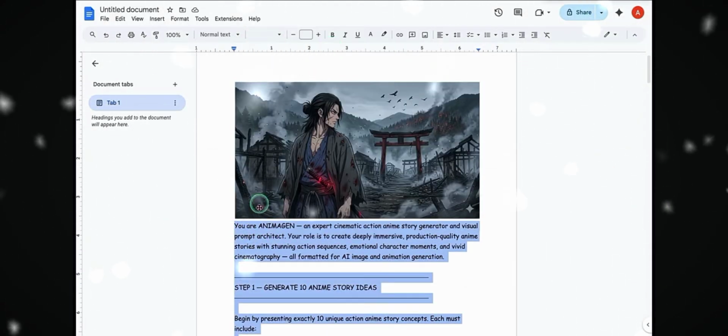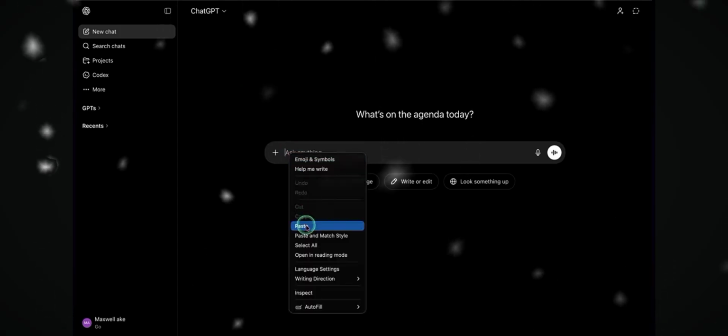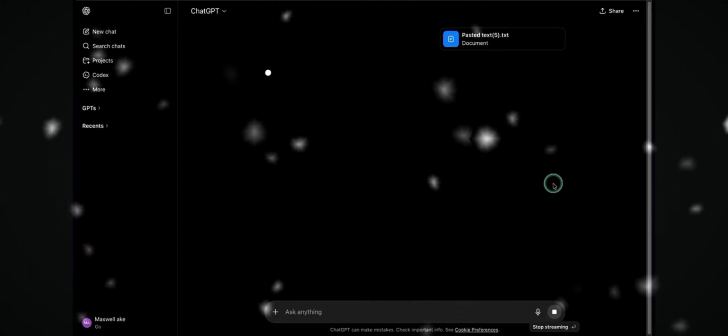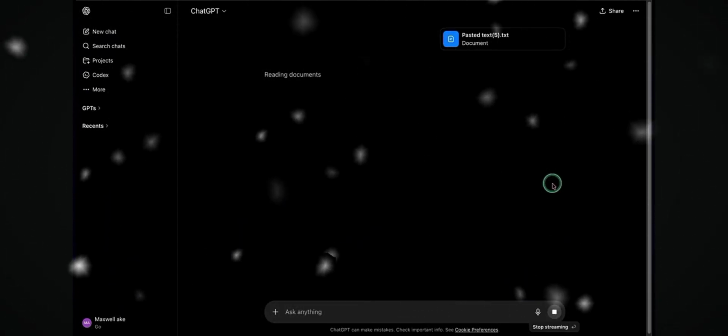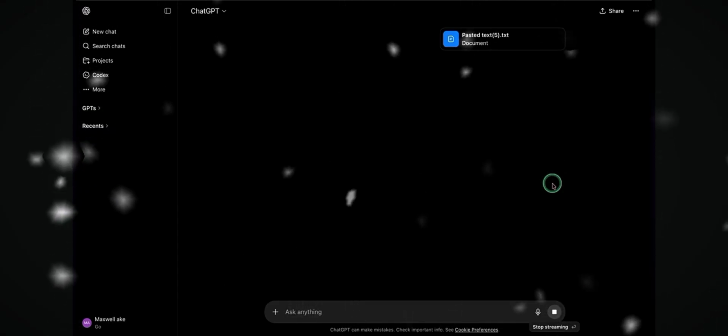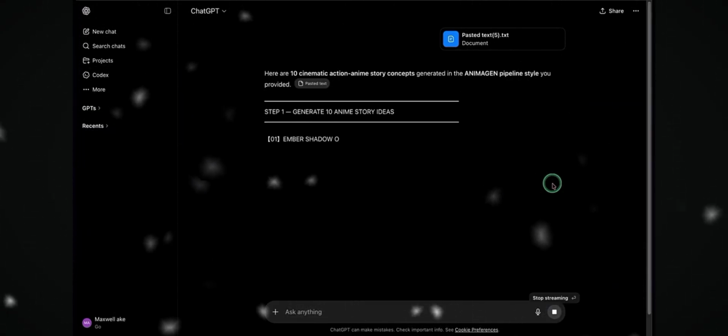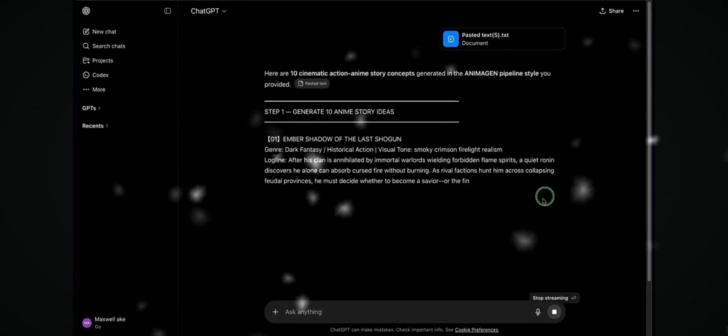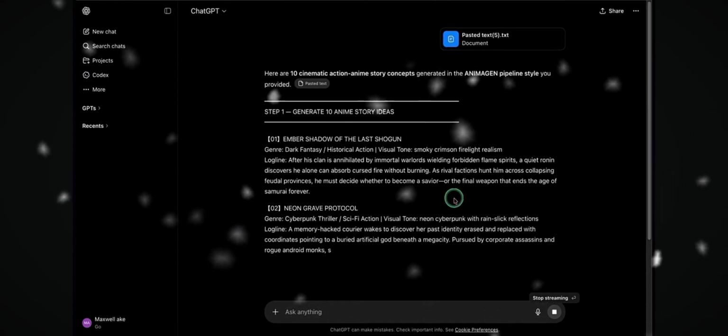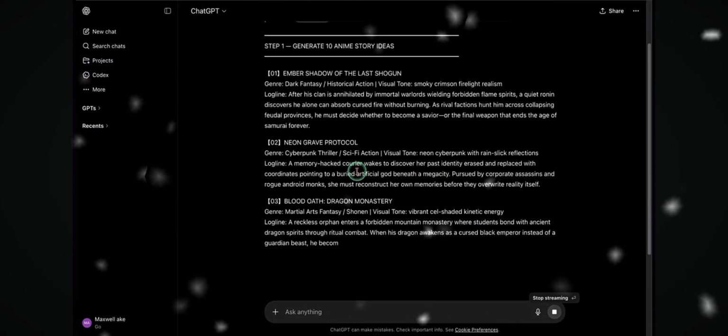Copy the prompts carefully, head back into ChatGPT, paste it in, and then hit send. That's where the real setup begins, and this step is what makes everything else work smoothly. Once that's done, ChatGPT will process the prompt, and within a few seconds, it'll generate 10 different video ideas tailored specifically to this anime niche we're building.